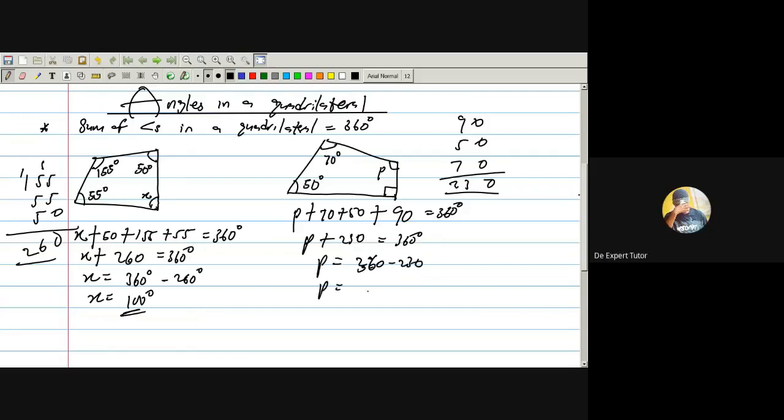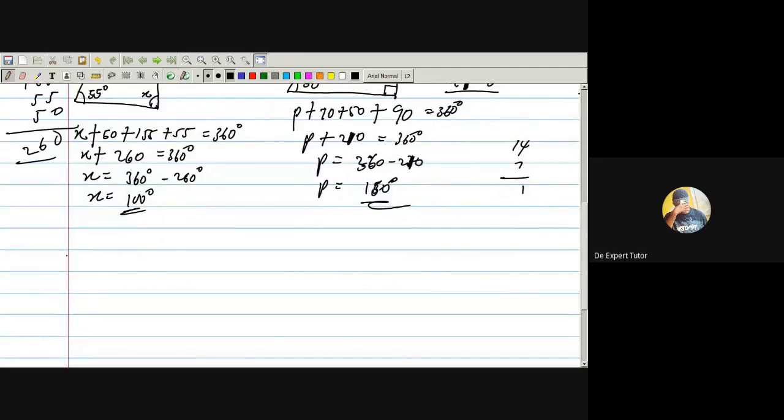What would that give me? I first said 130, but that's wrong. Isn't it meant to be 210? 90 plus 70 is 160, plus 50 is 210. So I have 210, and 360 minus 210 gives me 150. So P is 150 degrees. That's clear. Let's move on. Question 3.